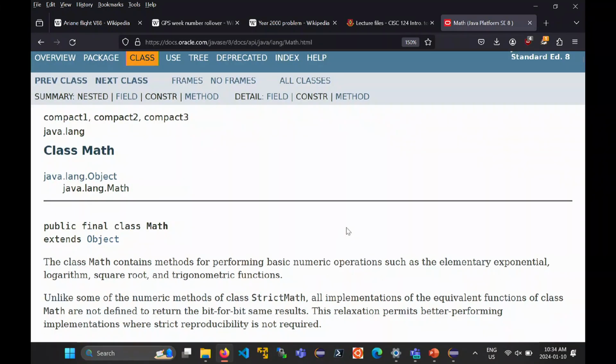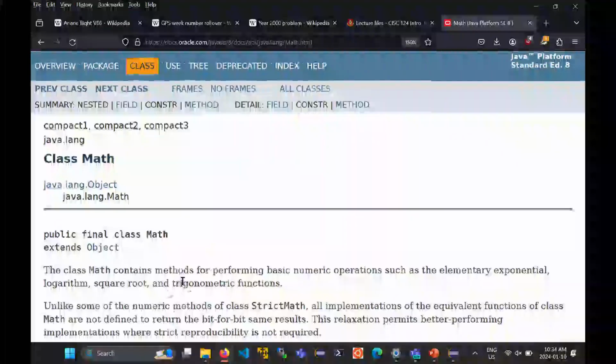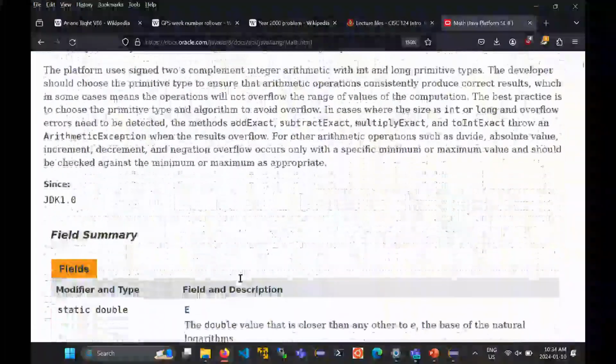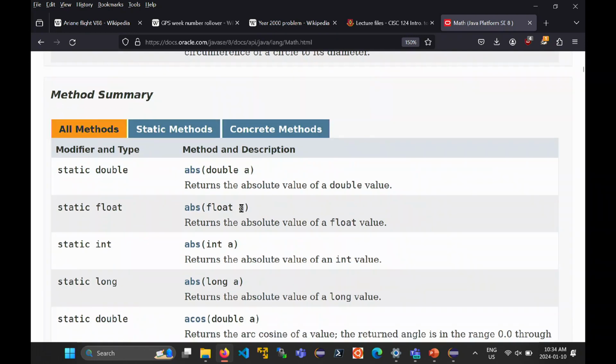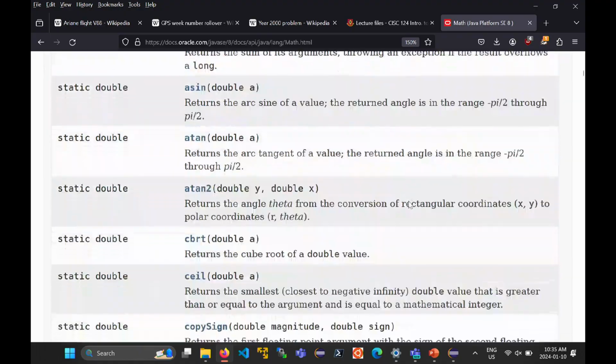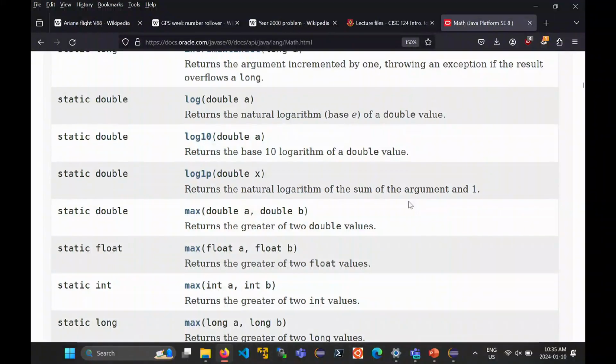This is the documentation for the Math class. There's a description of what the Math class is for up here. If you scroll through, you'll eventually come to this section called the field summaries. You'll see that there's something called e and something called pi. They're both of type double. These are just the constants that represent Euler's number, e in math, and pi, the ratio of the circumference of a circle to its diameter. To use e and pi, you write Math.e and Math.pi if you want them. And then there's a bunch of methods. If you scroll through here, you can find the power method. It's alphabetized.